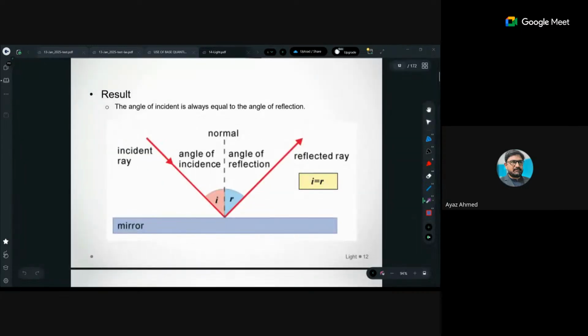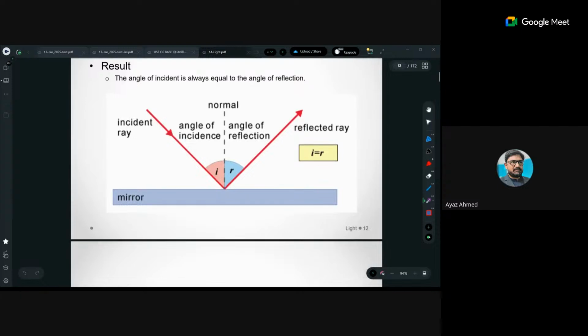और वैसे तो आपको ये पता है कि the law is that during reflection, angle of incidence will always be equal to angle of reflection. This is a simple game. अभी कोई इतनी मुश्किल चीज नहीं है जिसके ऊपर आप लोगों का problem आए. So angle of incidence is equal to angle of reflection. So you have to keep all these points with you.